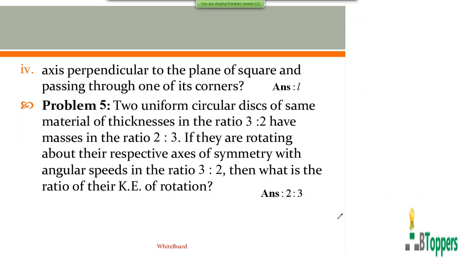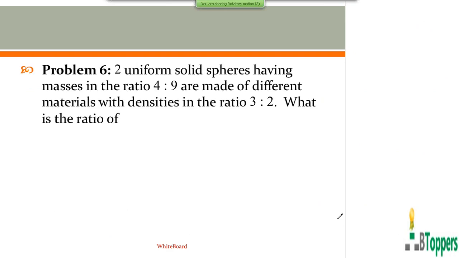So for problem 5, which I just discussed now, you get the answer as 2:3. So I would like to discuss one more problem in this class. Look at problem number 6. Two uniform solid spheres having masses in the ratio 4:9 are made up of different materials with densities in the ratio 3:2.